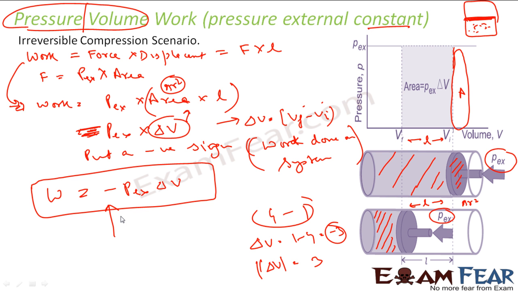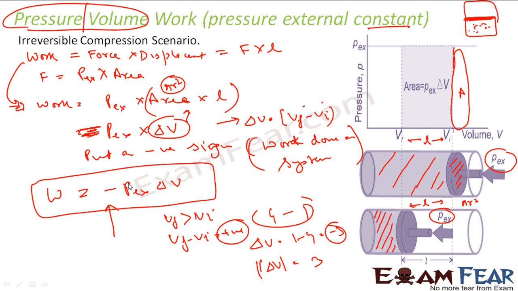Now this formula will be applicable for the expansion scenario also. In the expansion scenario, my volume will increase, so volume final will be greater than volume initial. So V final minus V initial will be positive. Positive into positive is positive, plus the minus sign makes it negative.